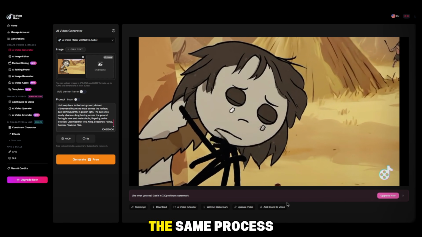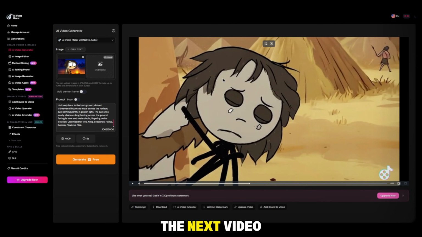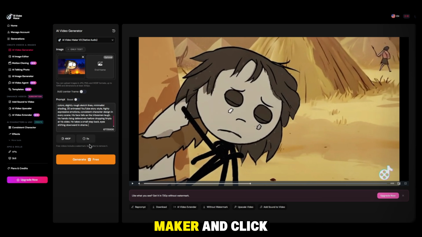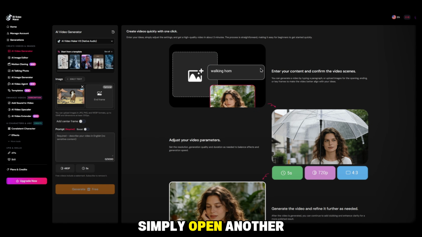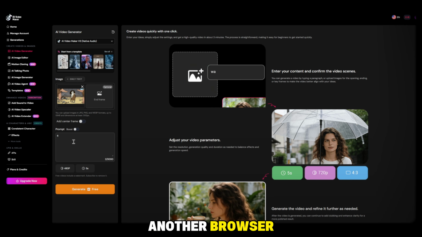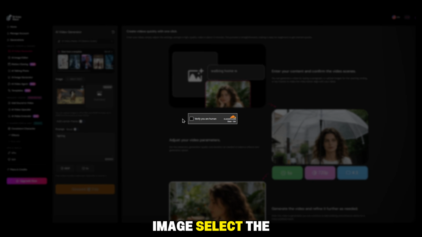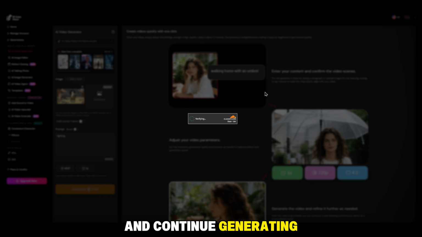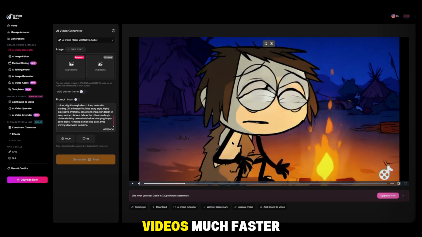Now simply repeat the same process for the remaining scenes. Upload the next image, copy the next video prompt from Claude AI, paste it into the AI Video Maker, and click Generate. If the generation queue becomes slow, simply open another Chrome window or another browser, log in with a different Google account, upload the next image, select the same free model, paste the next prompt, and continue generating videos in parallel. This way, you can generate multiple videos much faster.